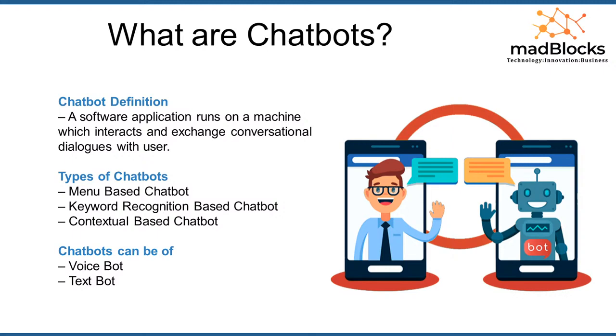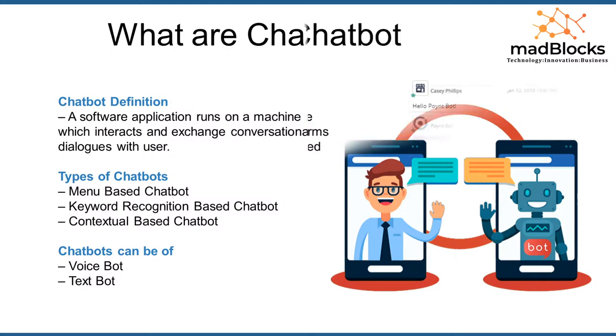And chatbots can be of 2 types, right? You can have a voice bot. For example, with Google Assistant, you can text, or you can give a voice instruction, because in Google Assistant, Siri, or Alexa, they have text to speech and speech to text engines. They convert your voice into text, and text into voice, by using text to speech and speech to text engines. So a chatbot can be a text bot, or it can be a voice bot.